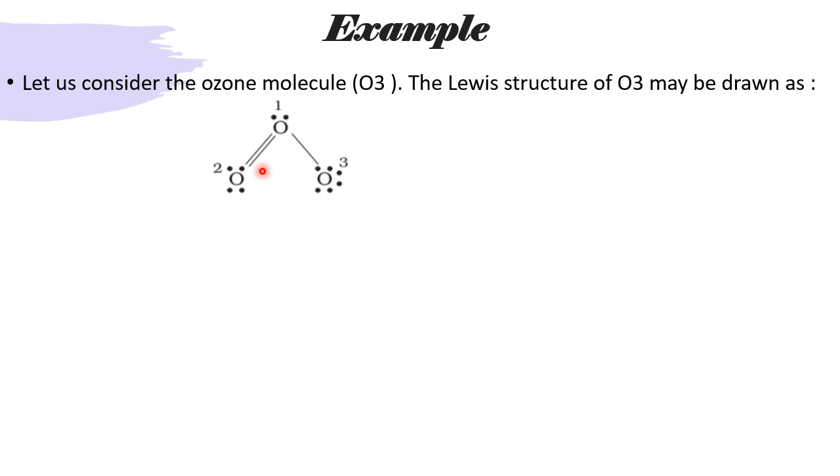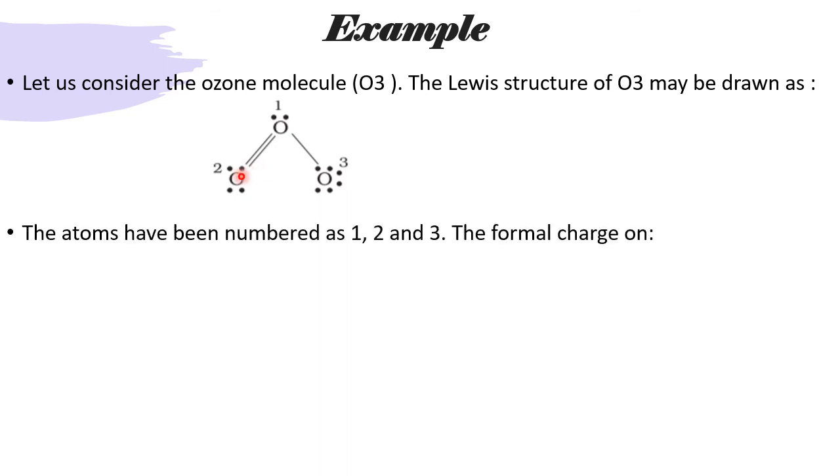Now I have marked the 3 O's as first O, second O, third O. I am calculating the formal charge for every O. So the atoms have been numbered 1, 2, 3. Now I will calculate the formal charge for oxygen atom number 1, number 2, number 3.